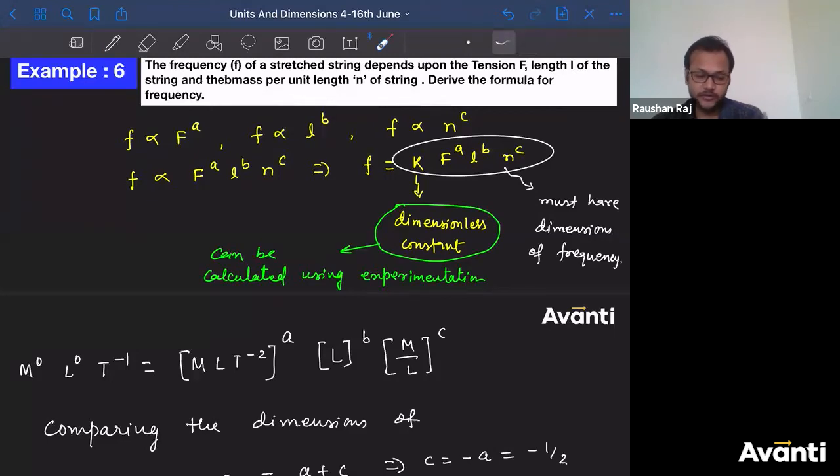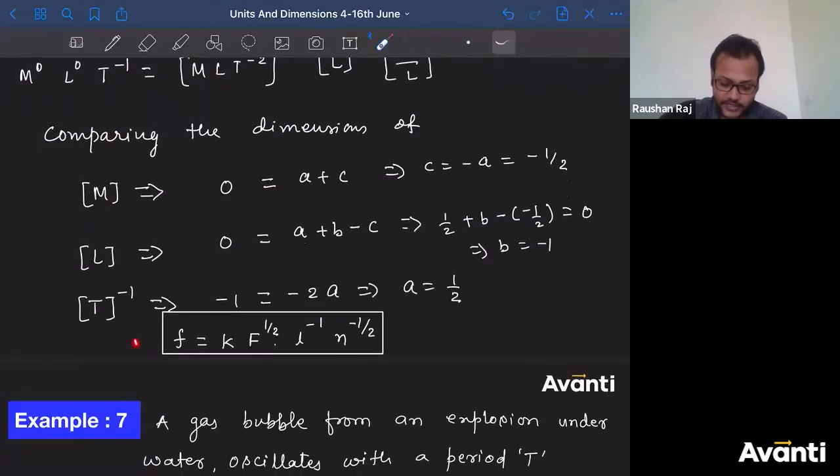We are doing the dimensional analysis. We are analyzing the dimensions. If a quantity is there which does not have any dimension, how can we analyze that, right? So this is our limitation. This is one of the limitations of dimensional analysis, that we cannot find out the value of the dimensionless constant here. Okay, yeah. So you can express frequency as f to the power half, l to the power -1 and n to the power -half. Okay?